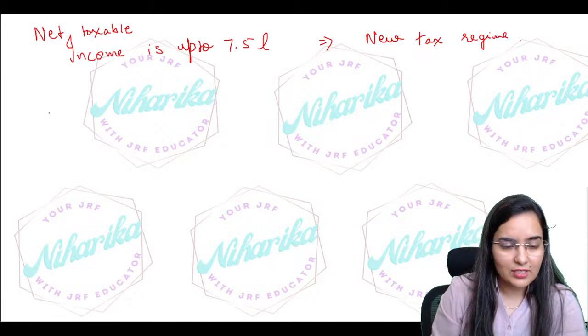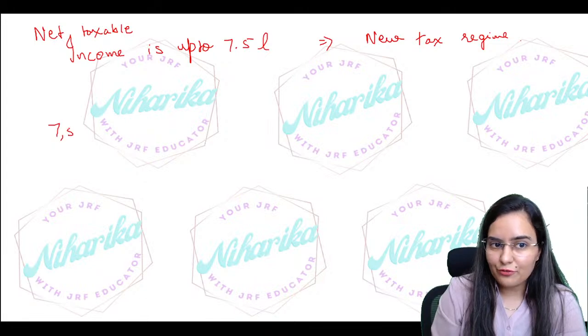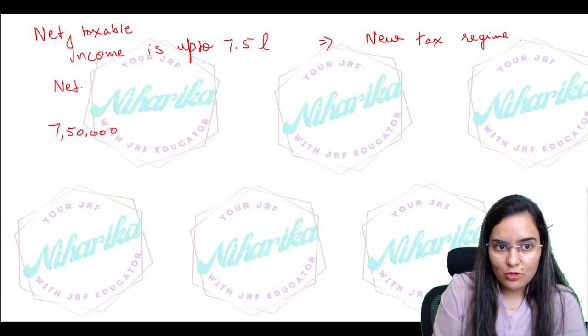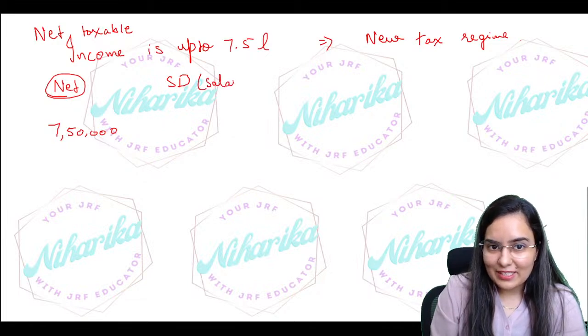ऐसा कैसे हो सकता है? देखो, suppose you are earning 7,50,000 as your net taxable income. Net. Now your standard deduction from your salary is 50,000.